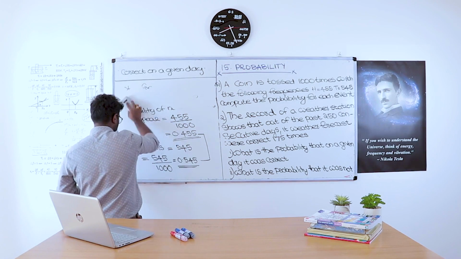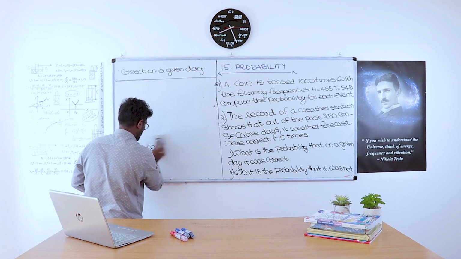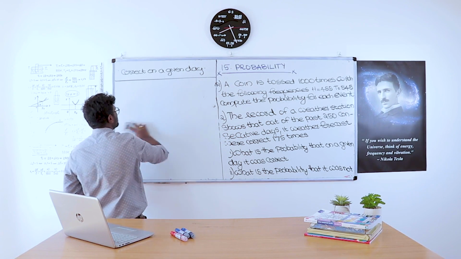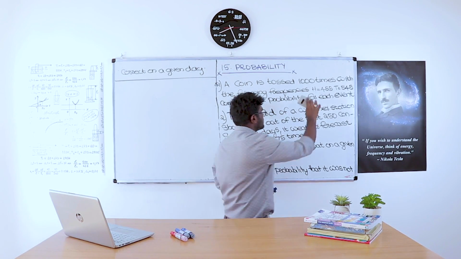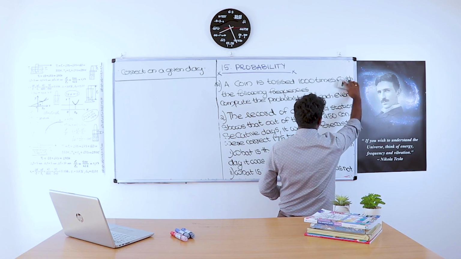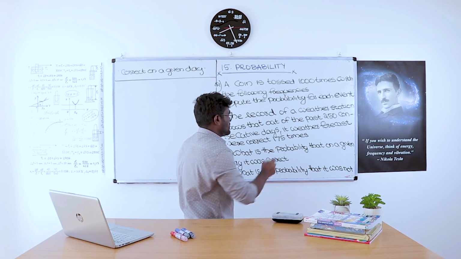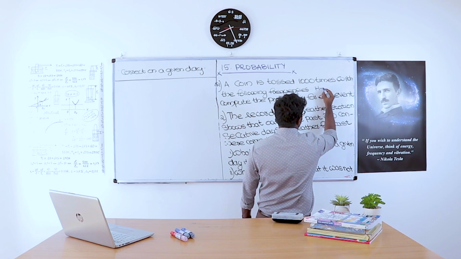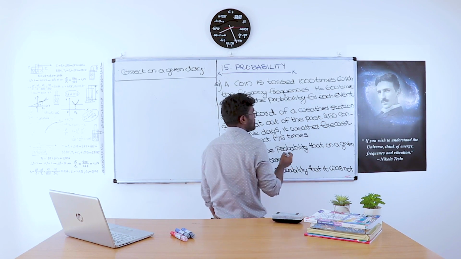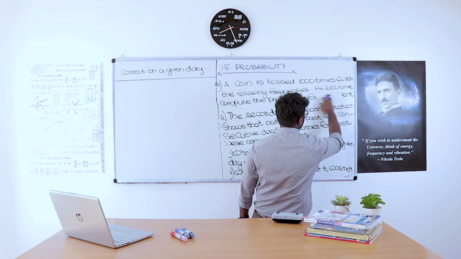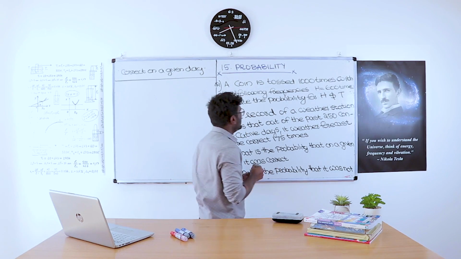So in some question papers, one more thing is there. In some question papers, it may be given that a coin is tossed 1,000 times with the following frequency, such that head equals 600 times. Compute the probability for head and tail. How will you find out this question?